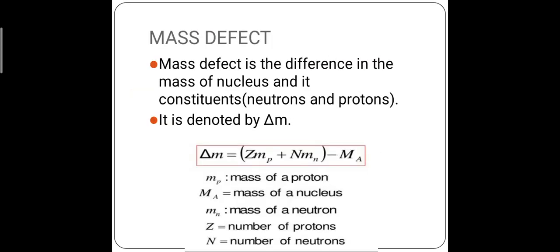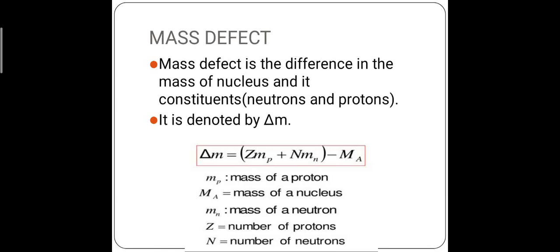Now we'll see about the mass defect. Mass defect is the difference in the mass of the nucleus and its constituents, that is, protons and neutrons. Suppose we have a nucleus on one hand, and on the other hand we have its constituents, which are protons and neutrons as separate individuals. If we calculate the mass, we will find that the mass of these individual particles is much greater than the mass of the nucleus.